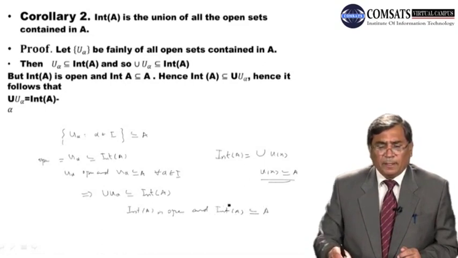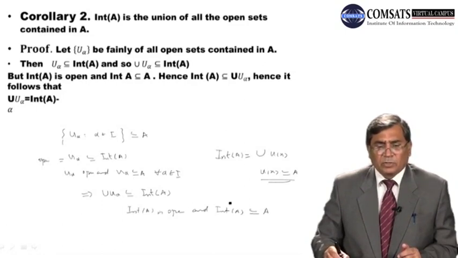Here it is given that A is open as well. Int of A is the union of all the open sets contained in A.